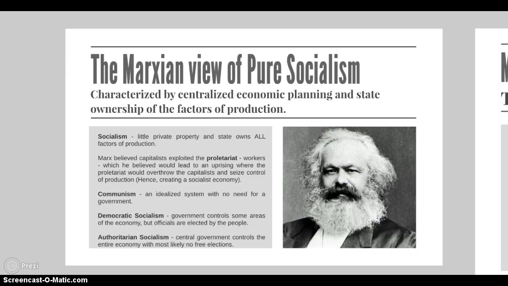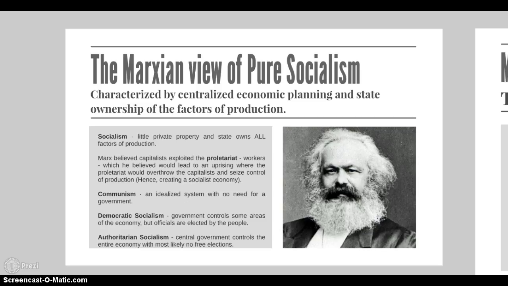Today, communism has come to mean an authoritarian socialist system that supports revolution as a means to overthrow capitalism and bring about socialist goals. Ironically, instead of no government, communist systems have historically demonstrated that a central government ends up controlling the entire economy.